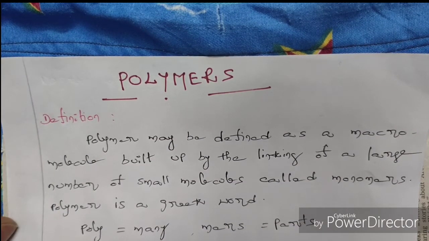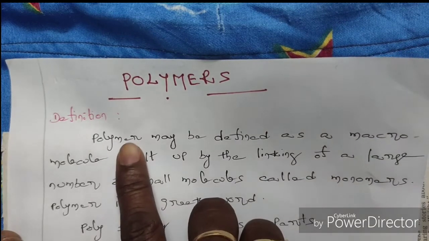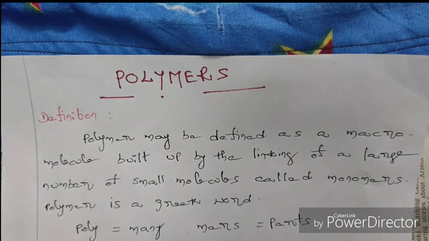So now see the definition of a polymer. What is the definition of polymer? Polymer may be defined as a macromolecule built up by the linking of large number of small molecules called monomers. So that means polymer is a big molecule, a high molecular weight organic compound that is formed by the combination of several low molecular weight organic compounds.